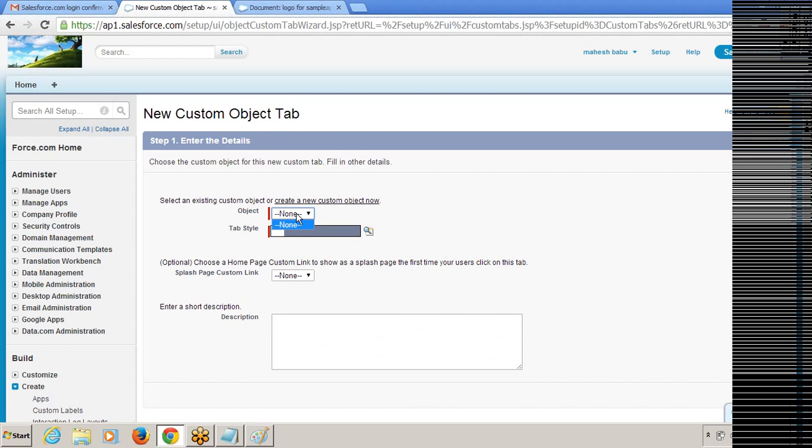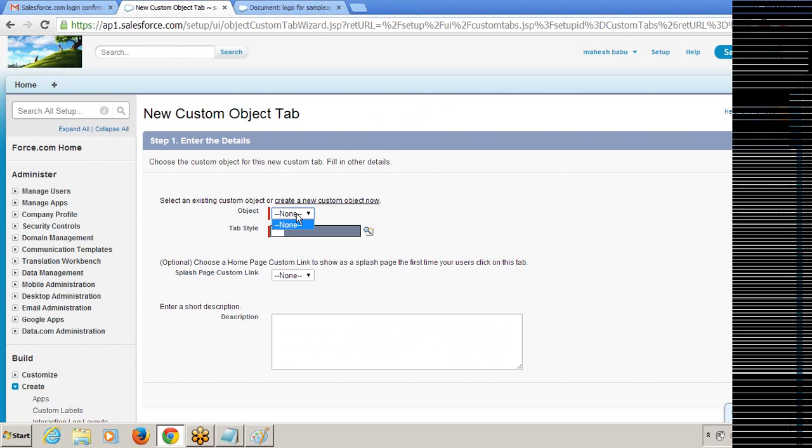So if you want to create a tab, we have to create the object first. To which object are you creating the tab? There is no object available, and you are trying to create the tab. How is it possible? We have a one-to-one relationship between object and tab. So go and create the object, come back again to the tab, and create the tab. Because between tab and object, we have a one-to-one relationship.